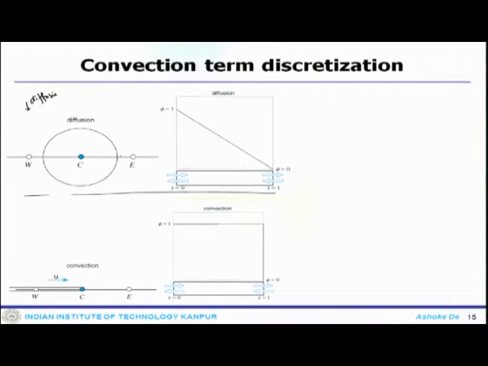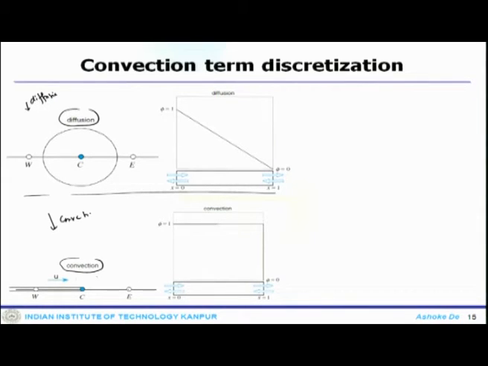Now the advection process, or the convection process, is a highly directional process of transporting properties, because it takes care of the underlying flow field. So the assumption of a linear profile, which assigns weight to both upstream and downstream nodes, can be a good approximation for a diffusion system, but cannot be a good approximation for a convection-diffusion system, because it does not take care of the directional preference.